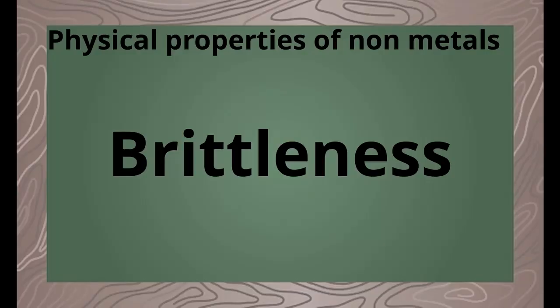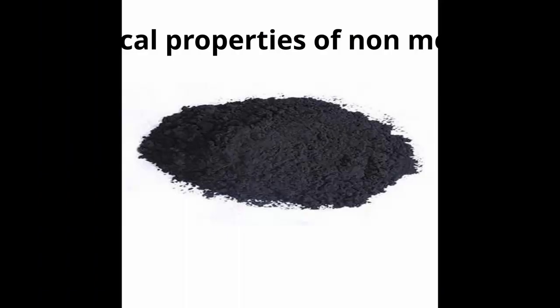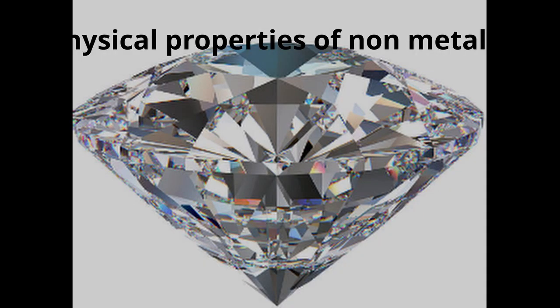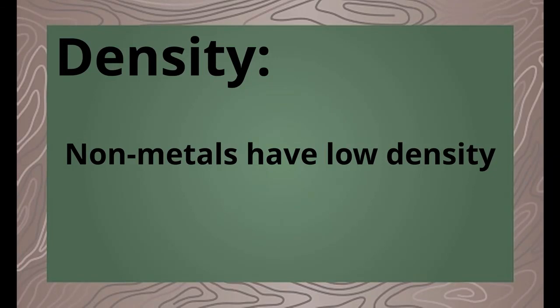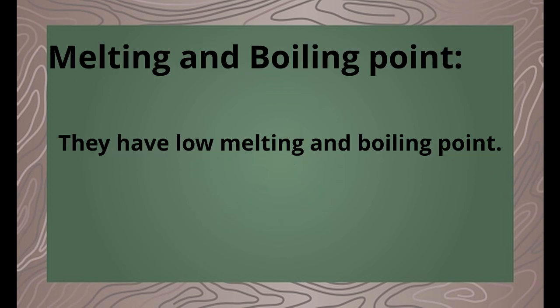Brittleness. Coal, when we hammer it, breaks into small pieces or forms powder, except diamond. Diamond is carbon only but it is a hard substance. Density. Non-metals have low densities. Melting and boiling points are also low in non-metals.